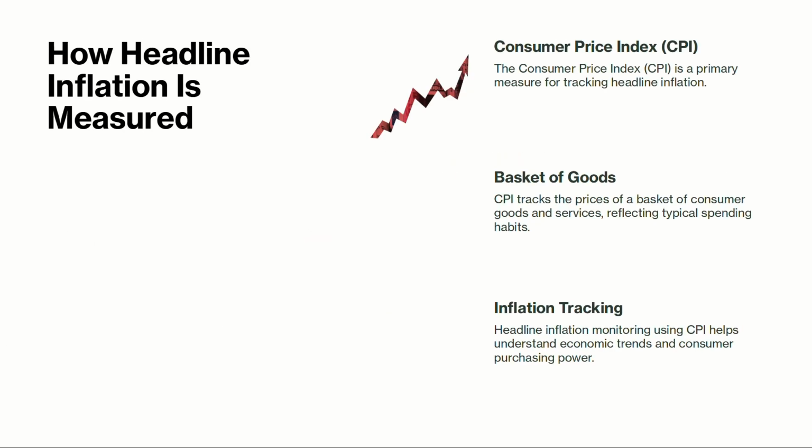How headline inflation is measured. The Consumer Price Index is a primary measure for tracking headline inflation. CPI tracks the prices of a basket of consumer goods and services, reflecting typical spending habits. Headline inflation monitoring using CPI helps understand economic trends and consumer purchasing power.